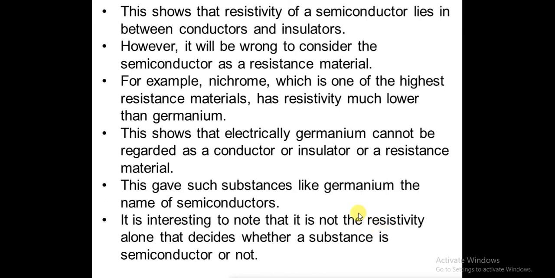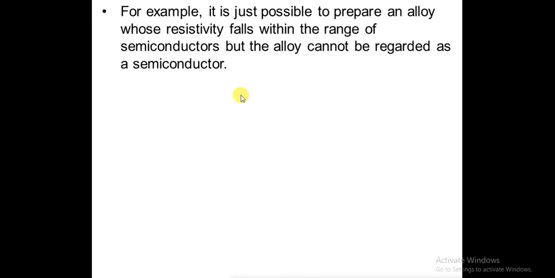It is very interesting to note that resistivity alone cannot define whether a substance is a semiconductor or not. We have to see resistivity as well as conductivity, that is, in short, electrical properties. Consider an example. It is possible to prepare an alloy whose resistivity falls in the range of semiconductors, but the alloy cannot be regarded as a semiconductor.